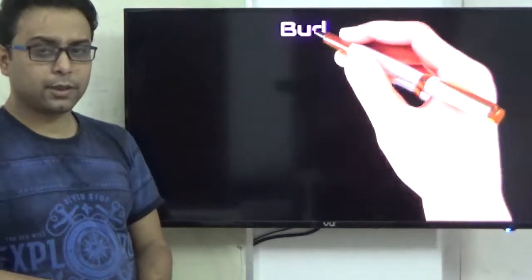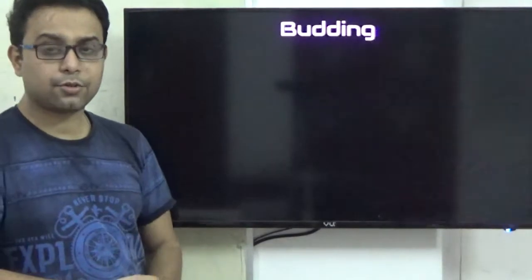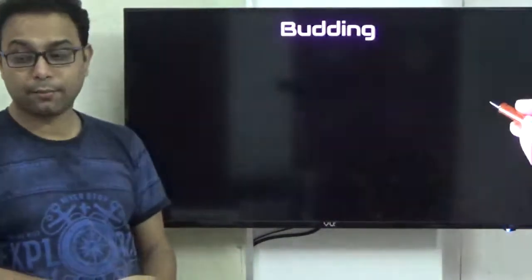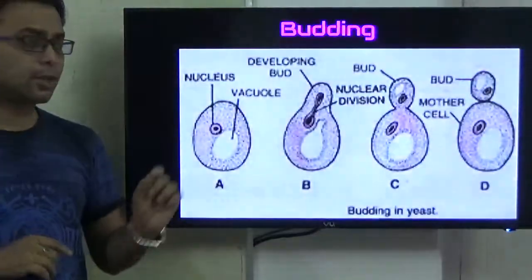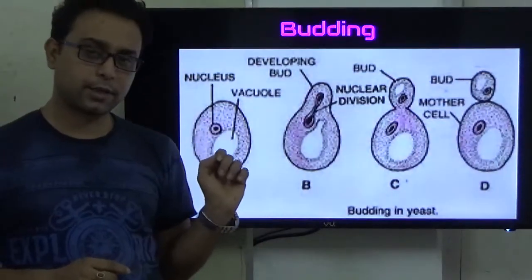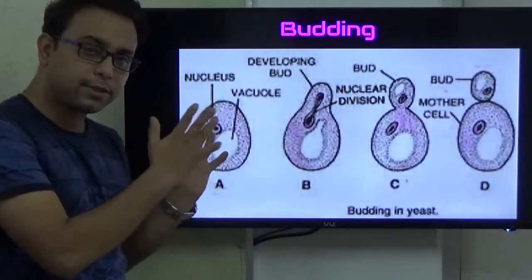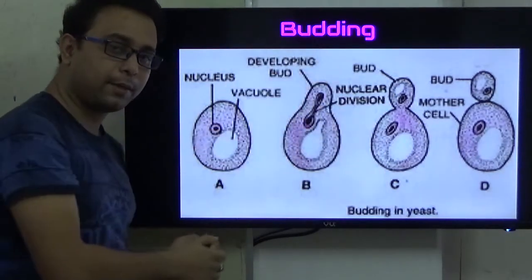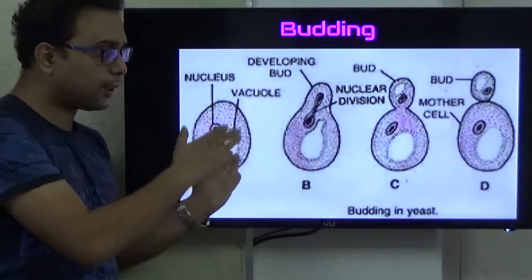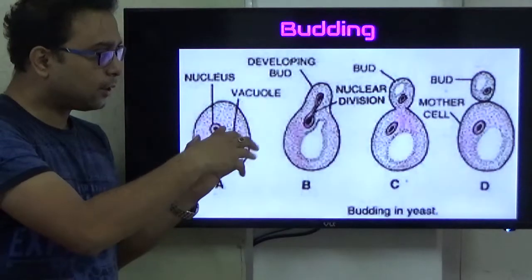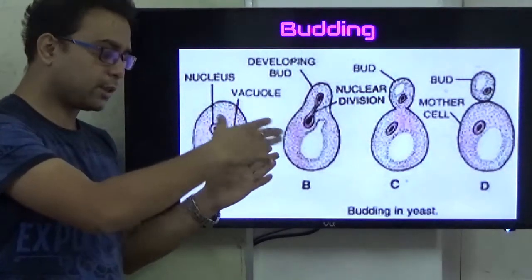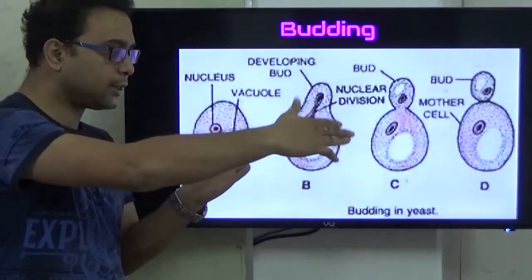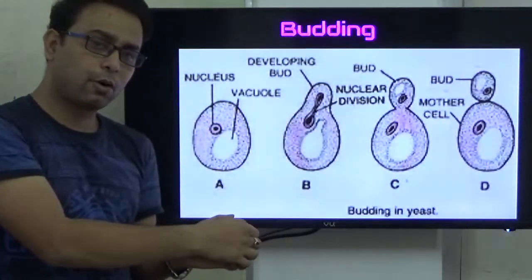One cell also may be there. So the next process of asexual reproduction is budding. But what is meant by budding? Budding is an external outgrowth from one organism, like the example of yeast. Here, a small outgrowth is happening, but for now it is still attached. After maturation, it is detached from the parent body and produces a new offspring.